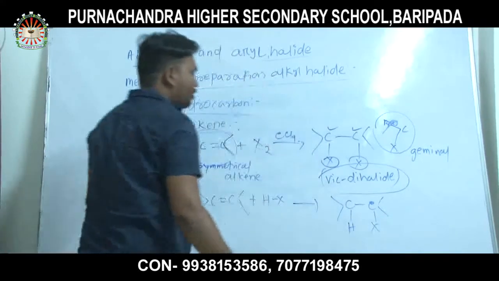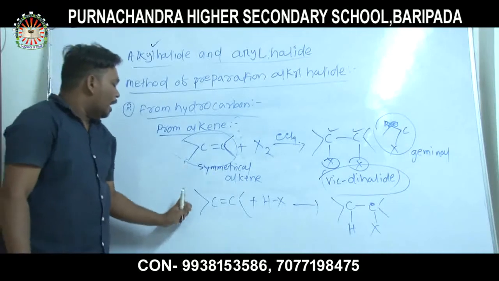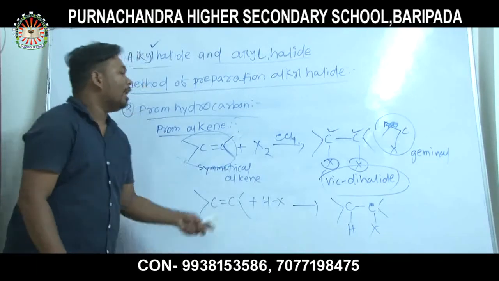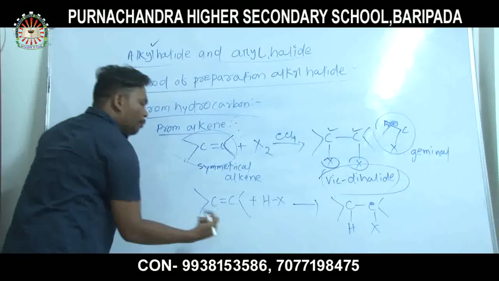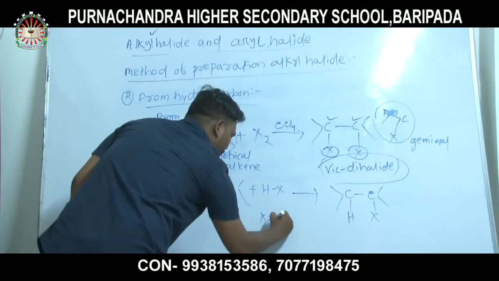Here you can put X equal to any halogen.